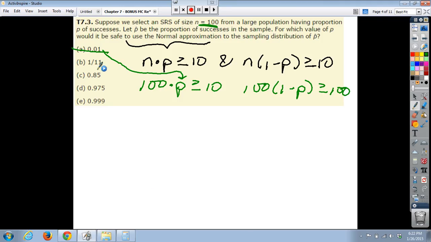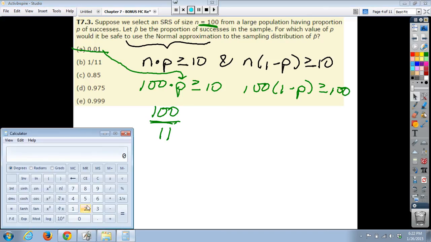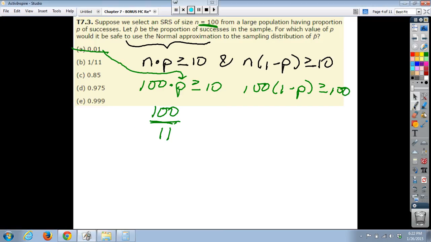1/11th is essentially just a smidge less than 1/10, 0.1. So if we plug that in, we'd have 100 over 11, and what's that going to be? Let's see. 100 divided by 11. We get 9.09 repeating. So this is not greater than or equal to 10.